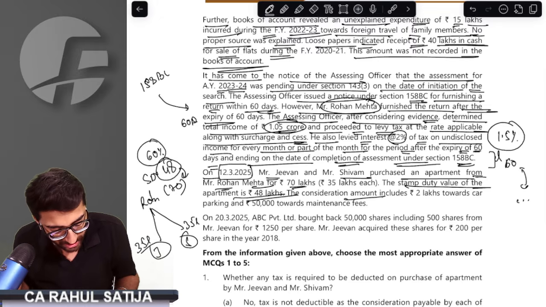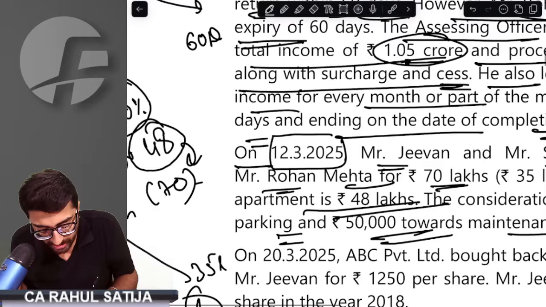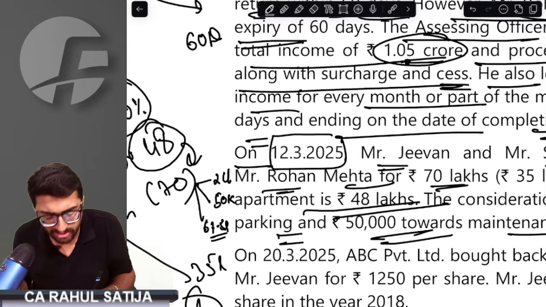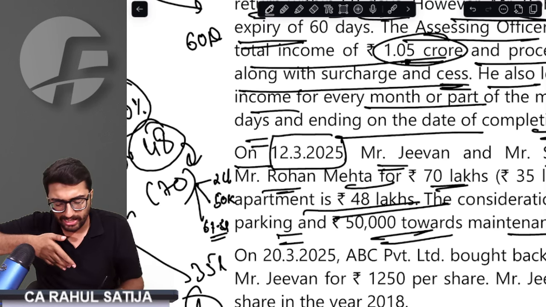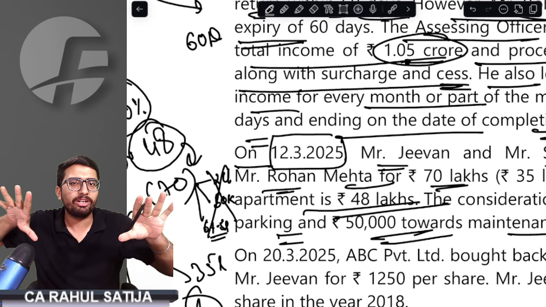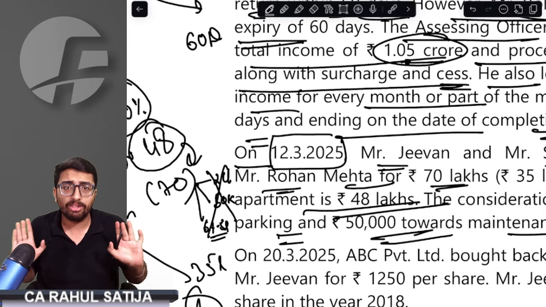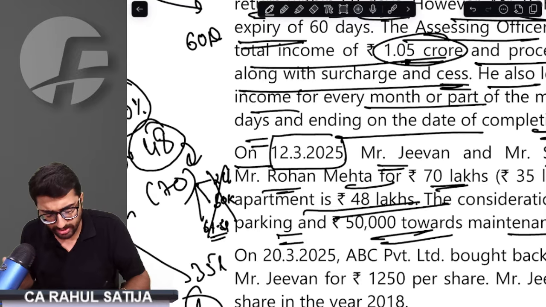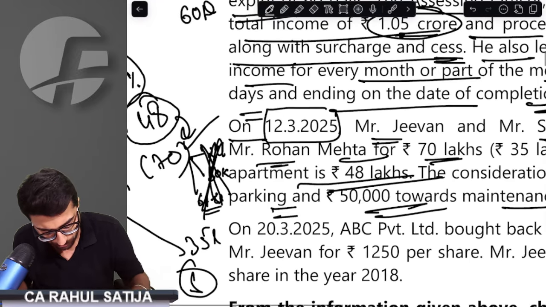The consideration amount of 70 lakh includes 2 lakh towards car parking and 50,000 rupees towards maintenance. So 67.5 lakh is for the flat only. Do we have to demarcate or distinguish? The right answer is no. Whatever payment we are doing for car parking and maintenance, we have to club all these payments to find the limit of 70 lakh. So in this case, demarcation is not relevant. Only the consideration of 70 lakh is relevant.